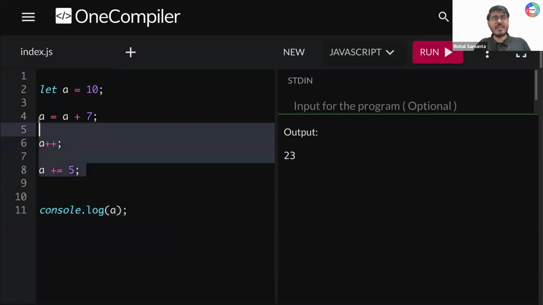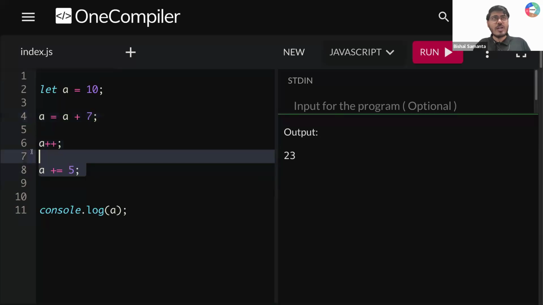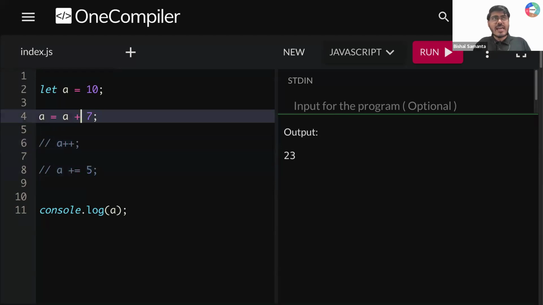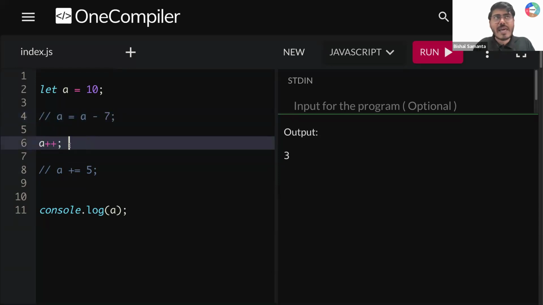Okay, great. Now tell me one thing, guys. Let me comment out this thing. If I write here a is equal to a minus 7, can you tell me what will be the answer? So a minus 7 will give you 3. Initially you had 10, you are writing minus 7, it should give you 3. Now similarly, if you are writing here, instead of a plus plus, a minus minus, can you tell me what will be your value? You had a value 10, you are writing a minus minus. Your 10 will become 9. So if you print this, you are getting 9 as output, right?